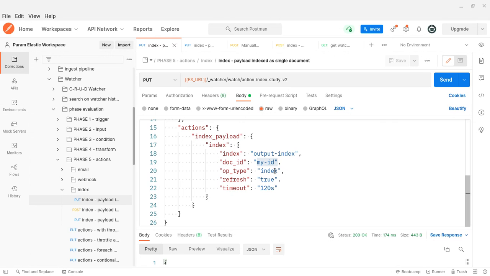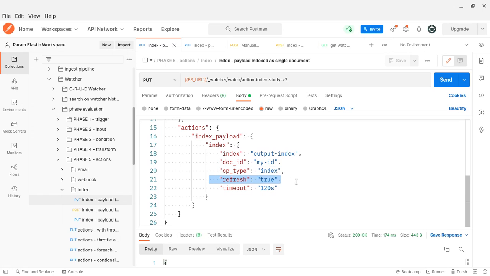Okay, the entire payload as a single document, so I can give the index ID manually, which will be easy for me. In fact, the document ID I can pull from the watcher context as well. Okay, so you will see the operation type is index, since we are creating, so obviously indexing.